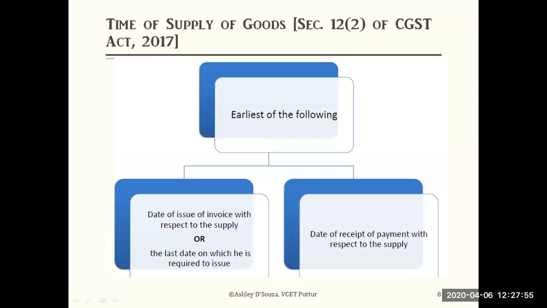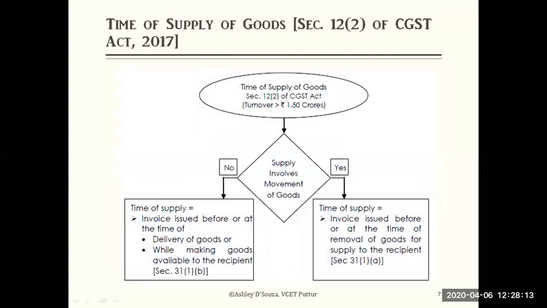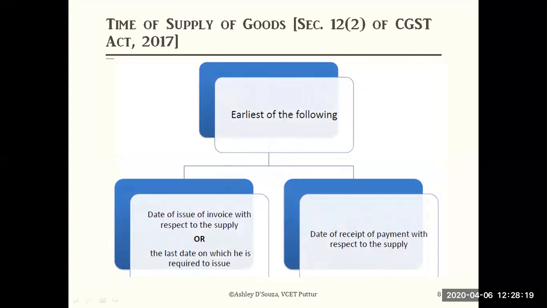For example, your supplier is supplying particular goods. When did you raise the invoice, issue the invoice? That date, or the last date on which he is required to issue, which is the maximum date specified by which you should have issued. So what is the date you have fixed? You have to consider the last date on which he is required to issue, because if you have supplied the goods, that day he has to issue.